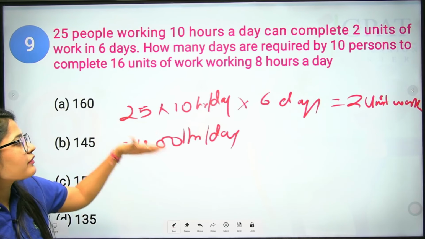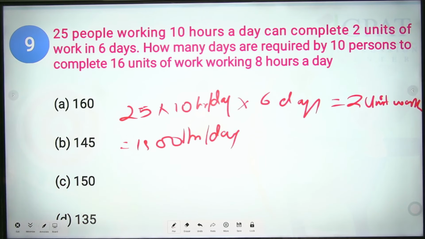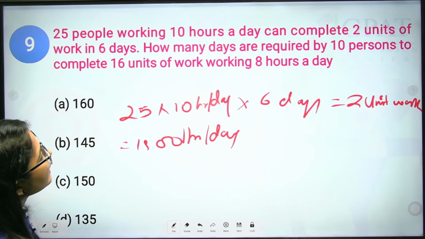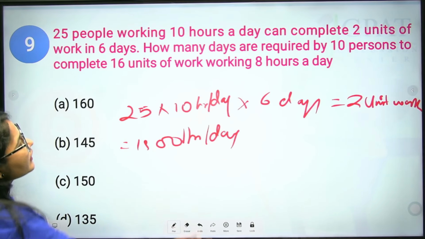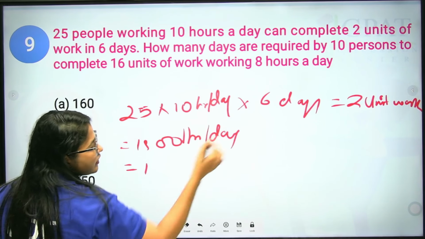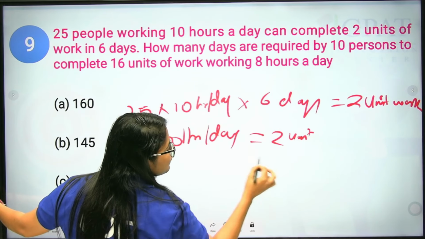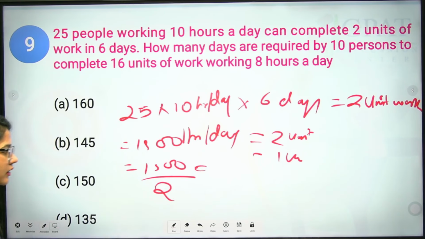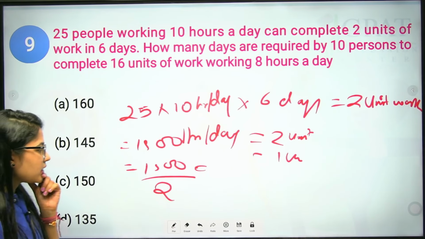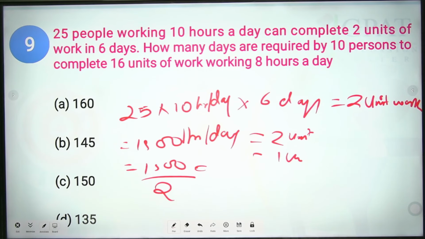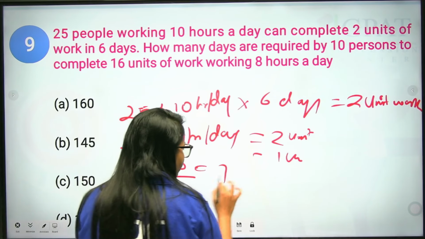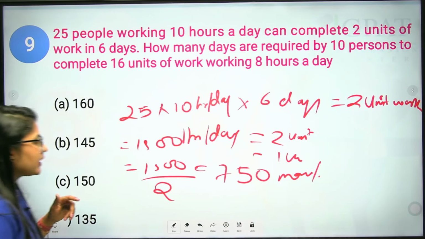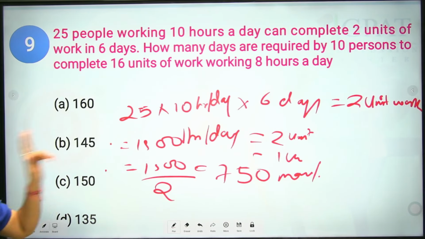First of all, we need to take out the value of one unit. So how will you find the value of 1 unit? That is 1500 divided by 2, obviously, because this is 2 units. So 1500 divided by 2, you will get what? Just solve it, and you will get the value of 750 man hours. Clear? So this is the value for one unit, this is the value for the second unit.